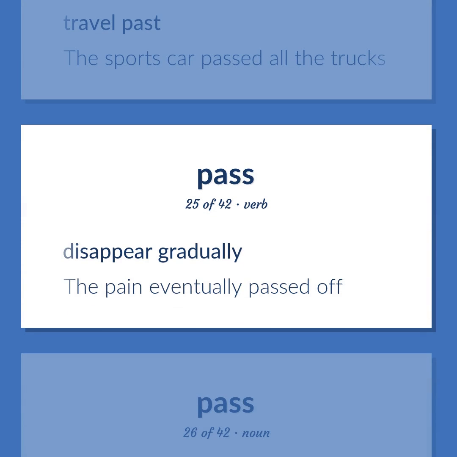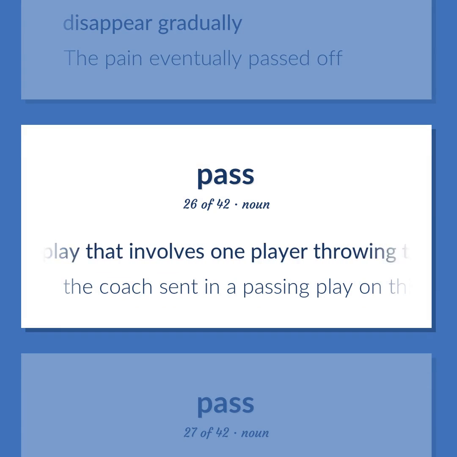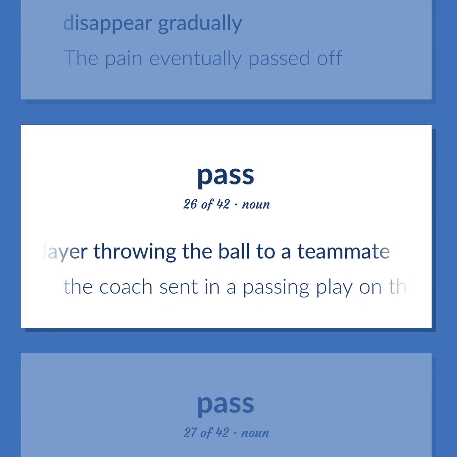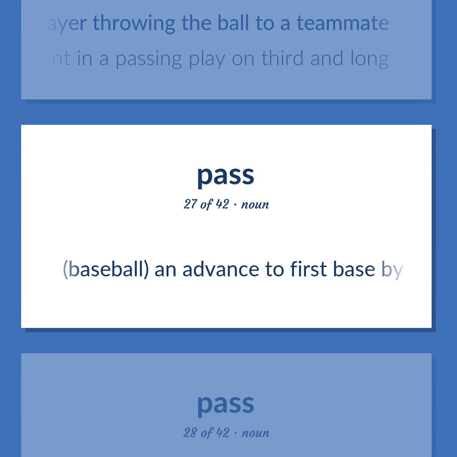Disappear gradually. The pain eventually passed off. American football. A play that involves one player throwing the ball to a teammate. The coach sent in a passing play on 3rd and long. Baseball. An advance to first base by a batter who receives 4 balls.